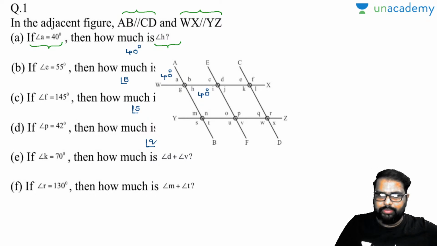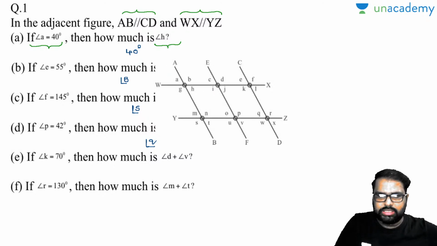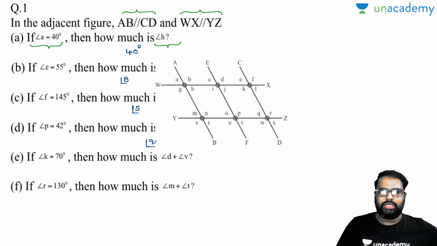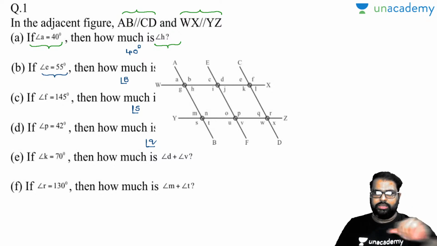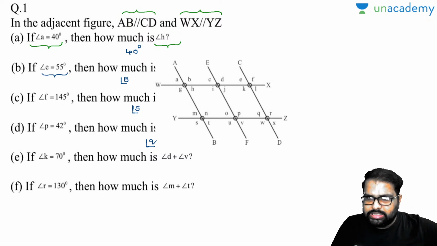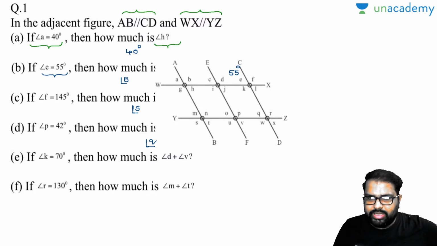Yes. So same basic. I will remove this part because for the next question we will be using the same diagram. What is the next question asked? Angle E is 55 degrees and how much is angle B is the question asked. Where is angle B?